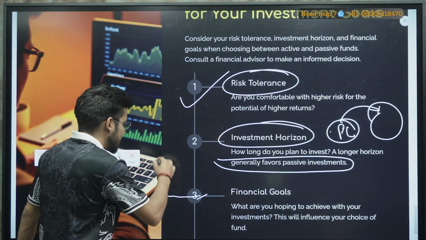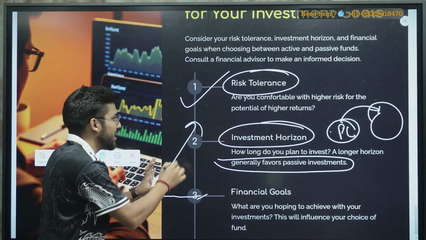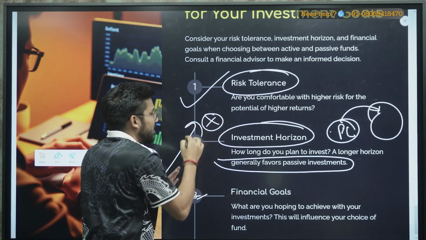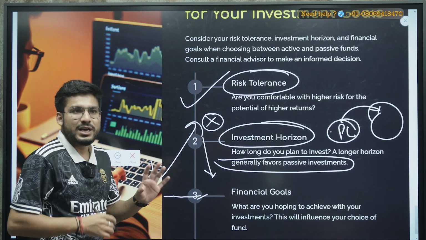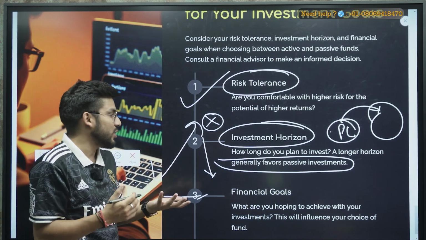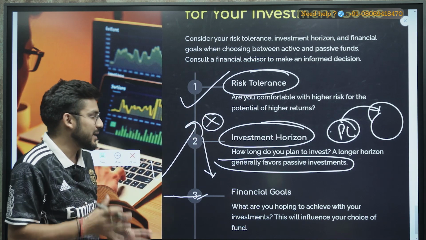Similarly, the active ones buy the stocks that will show you a profit, a growth in a shorter time frame, but they will exit as soon as possible, because there may be chances that the stock will fall after some time. So there is aggressive buying and selling going on. The active funds are usually for the shorter time span.